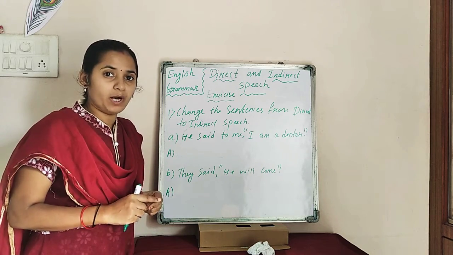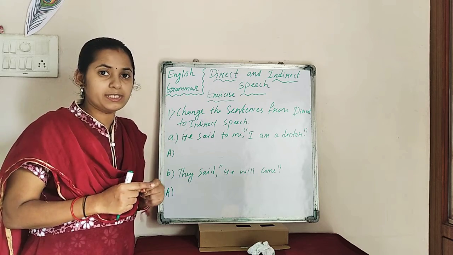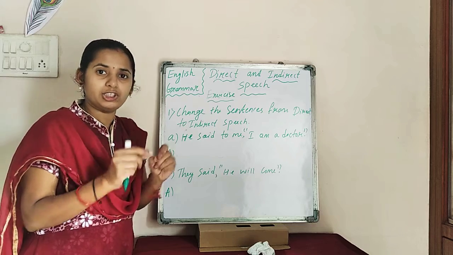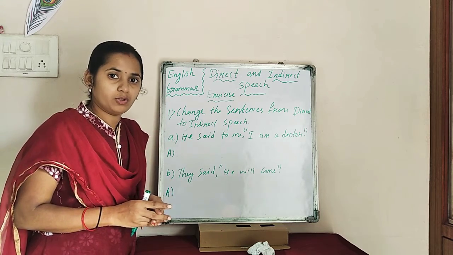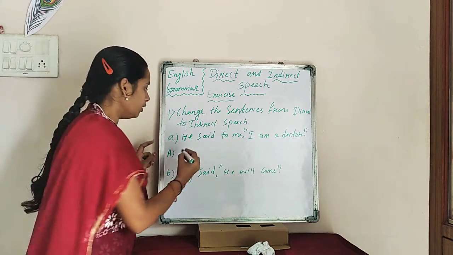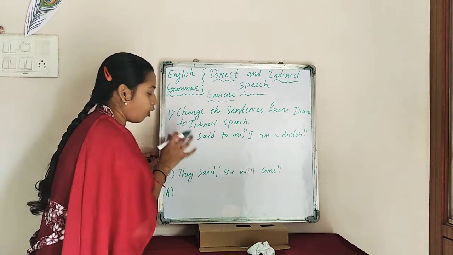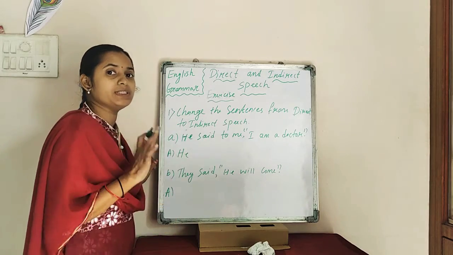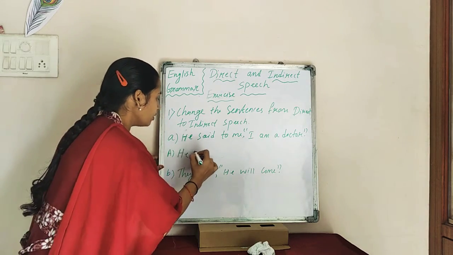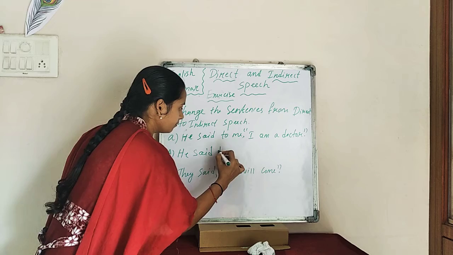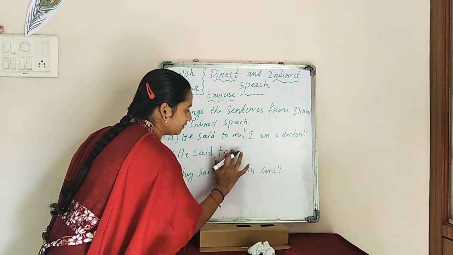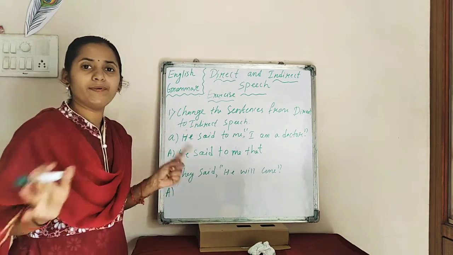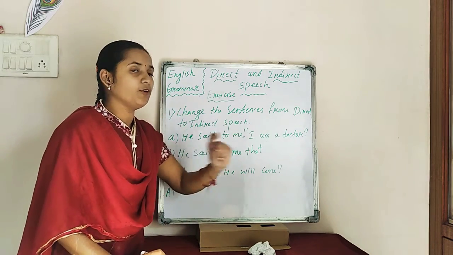So let's see, he said to me, I am a doctor. The first rule is what? You have to remove the inverted quotes, and after "he said to me", you have to insert the conjunction, that. Yes or no? That you have to use here. So let's write. And always remember that this part will not change. Whatever is inside the inverted quotes, that will only change. So: he said to me that. Now, no inverted quotes: I am a doctor.